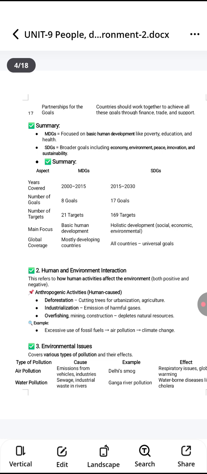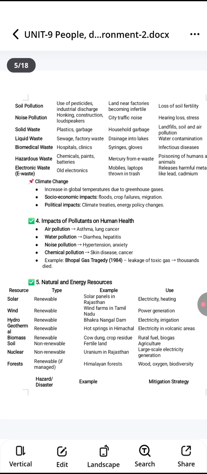And next we have soil pollution. The main cause of soil pollution is the use of pesticides and industrial discharge, for example land near factories becoming infertile. Next we have liquid waste, which is because of sewage and factory waste. Next we have biomedical waste, which is because of hospitals, clinics, and for example gloves. Next we have hazardous waste, which is because of chemicals, paints, and batteries. Next we have electronic waste, and the main cause of electronic waste is old electronics, for example mobiles and laptops thrown in the trash.